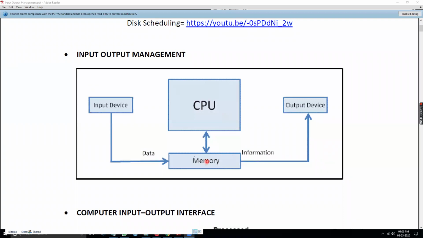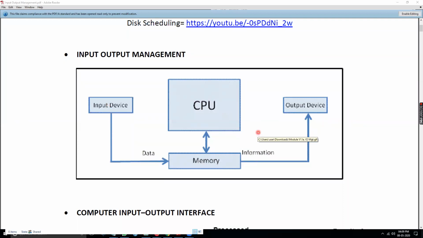And when we talk about this memory, you have to understand that all types of memory are coming in, whether we talk about primary memory, secondary memory, or a SATA hard disk, or whichever form. And this is nothing but the input devices, and this is nothing but the output devices.